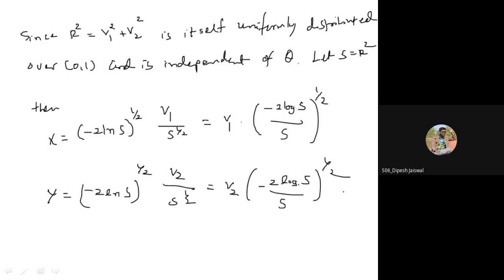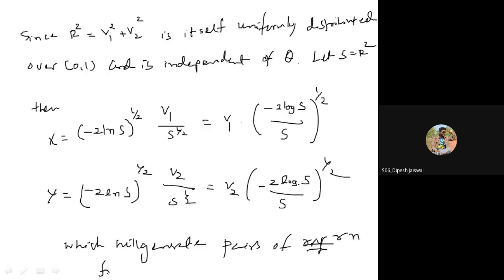So this approach is given by Marsaglia, which will generate pairs of random numbers from normal distribution because they are independent.